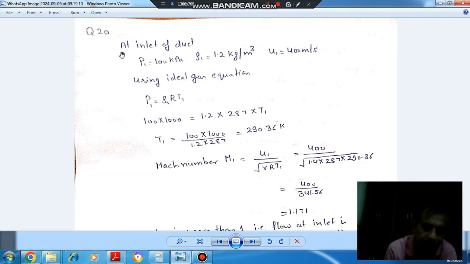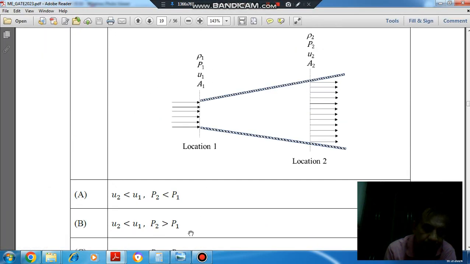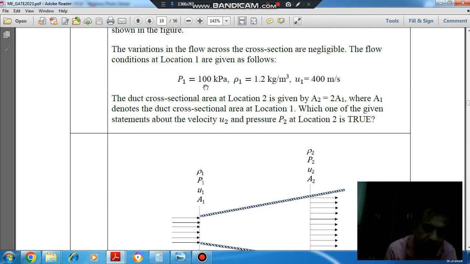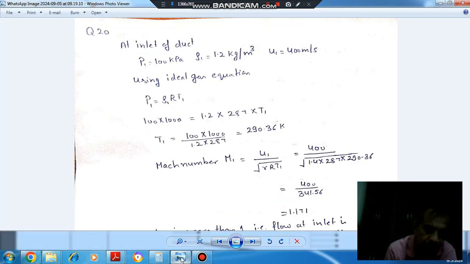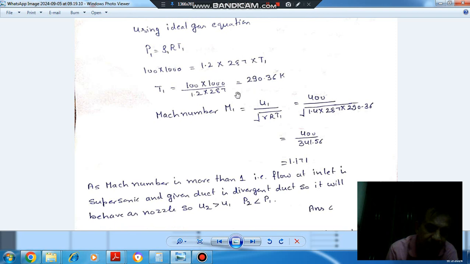So at the inlet of the duct, these conditions are given. P1, ρ1 and u1 are given. So using the ideal gas equation, we can find out the temperature. From the ideal gas equation, P is equal to mRT, or we can say P is equal to ρRT, or at inlet, P1 is equal to ρ1 R T1. P1 is 100 kPa, that is 100 times 1000, ρ1 is 1.2, R is 287, and T1 comes out as 290.36 Kelvin.